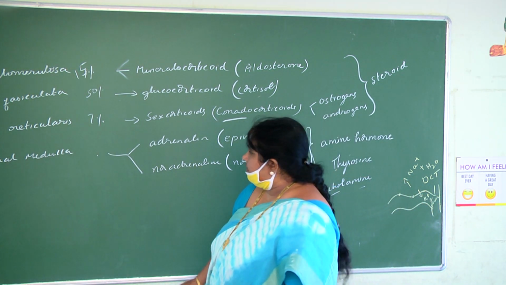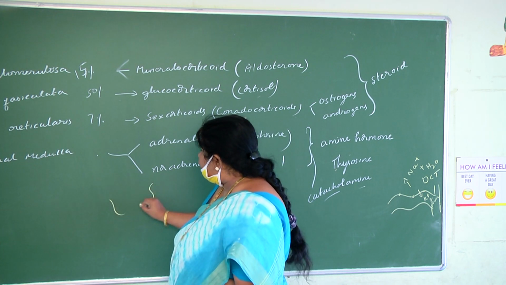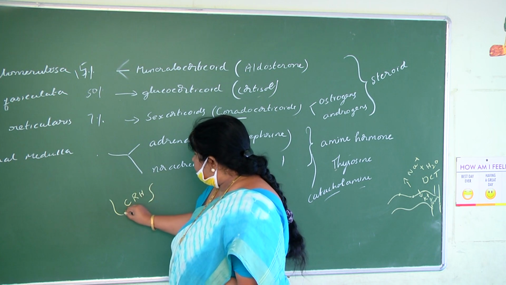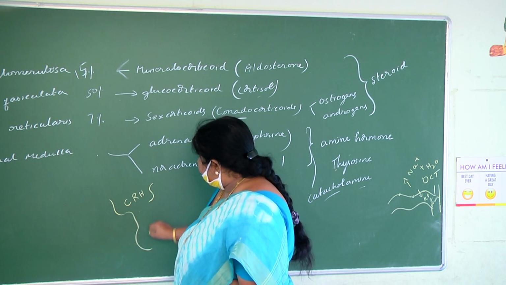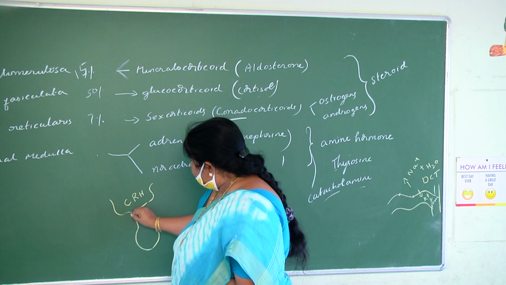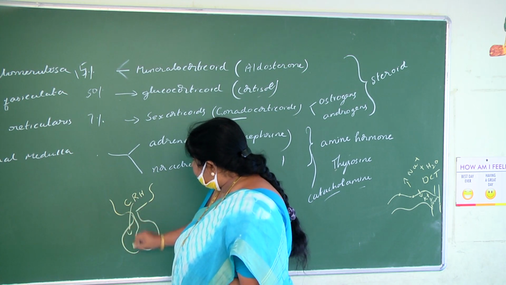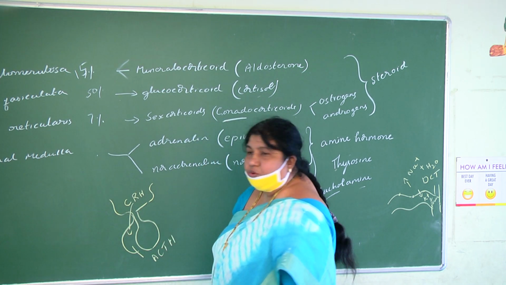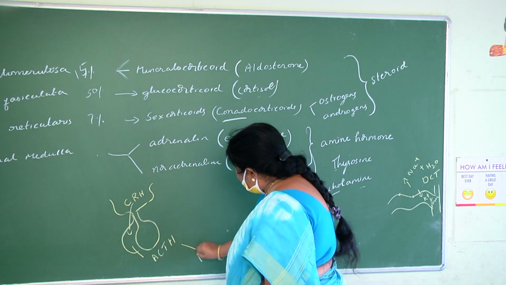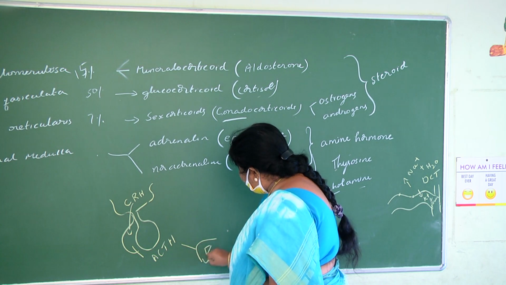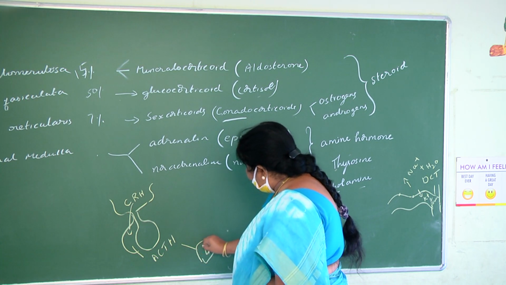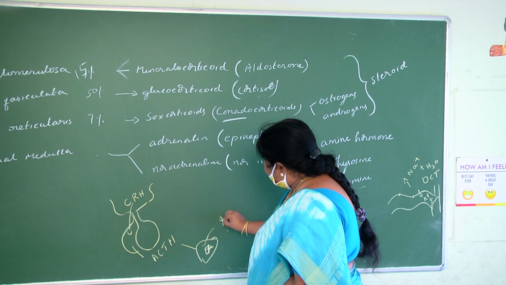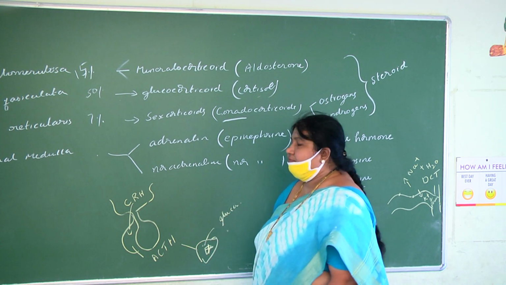You know very well, the hypothalamus secretes corticotrophin releasing hormone, which reaches the adenohypophysis and makes it release ACTH, adrenocorticotropic hormone, which acts only on the adrenal cortex, not on the medulla, and helps in the secretion of glucocorticoid.